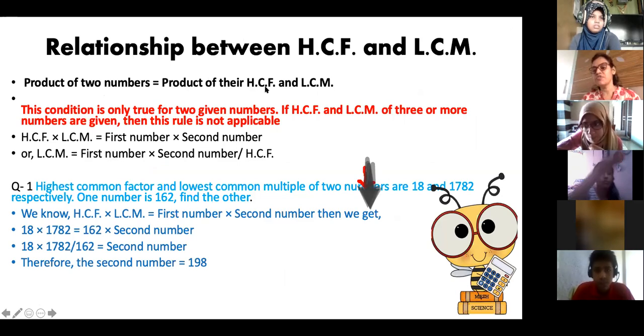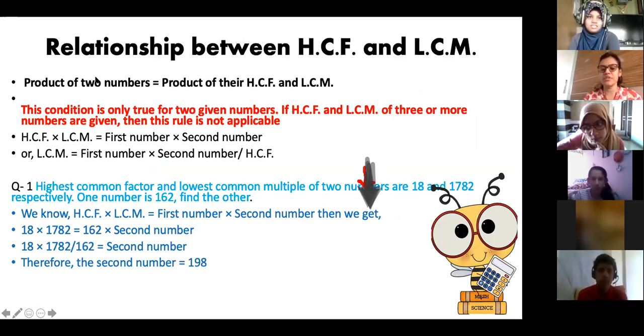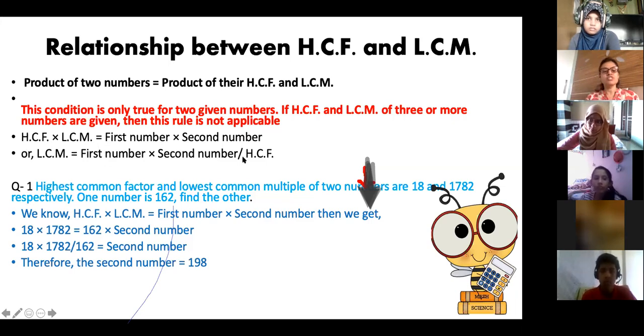So the product of their HCF and LCM will give the product of two numbers. So for any two numbers, in formula form, you will write HCF into LCM is equal to first number into second number. Okay, so this is the relationship between HCF and LCM.